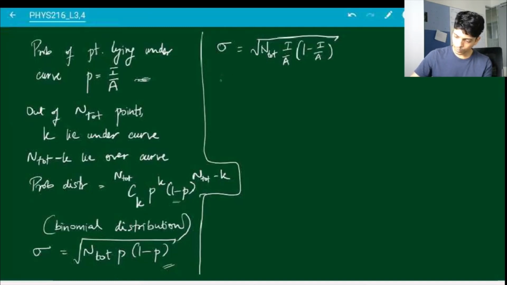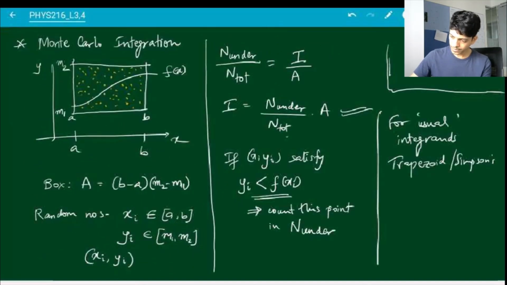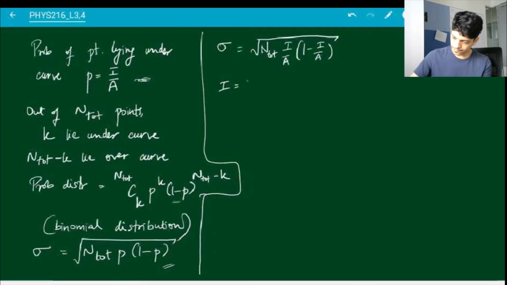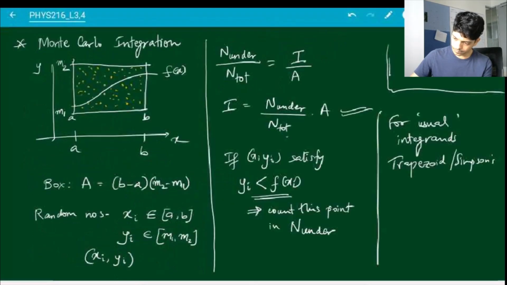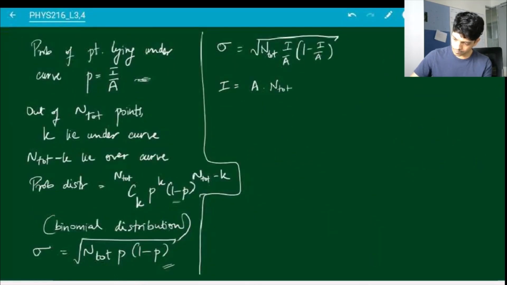So basically what we are seeing is this is proportional to square root of n total. However, the integral, if you look at it over here, is a n total divided by n under.